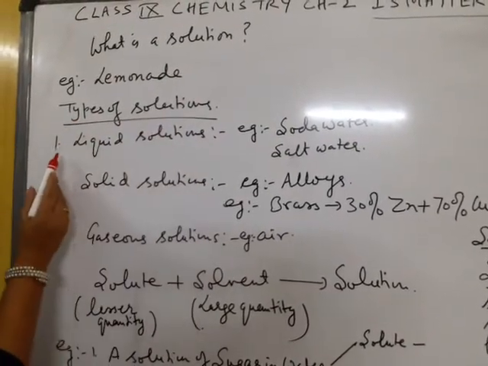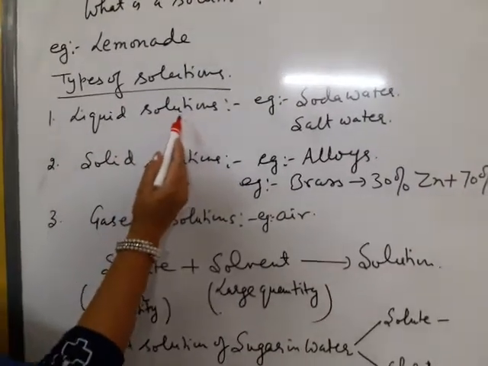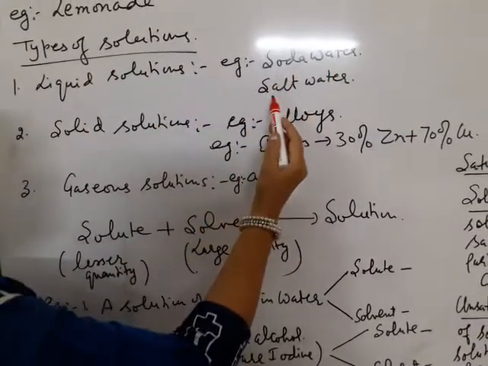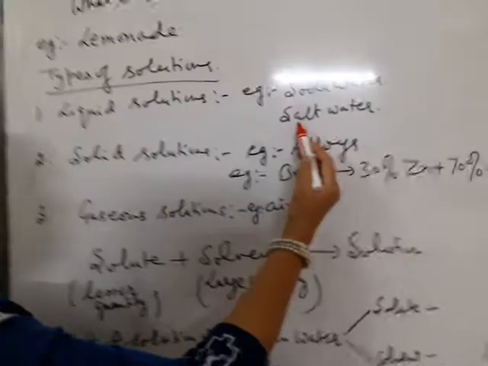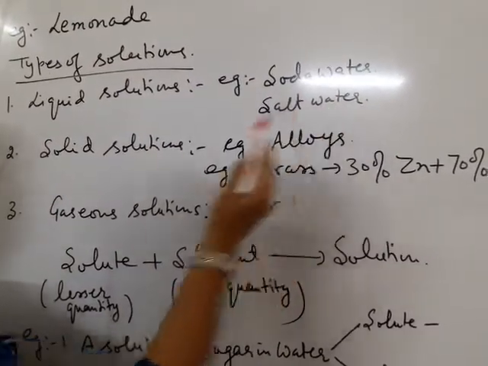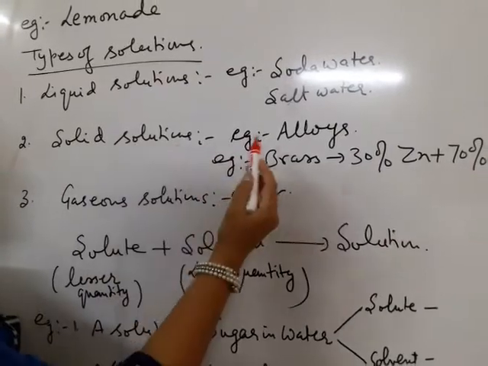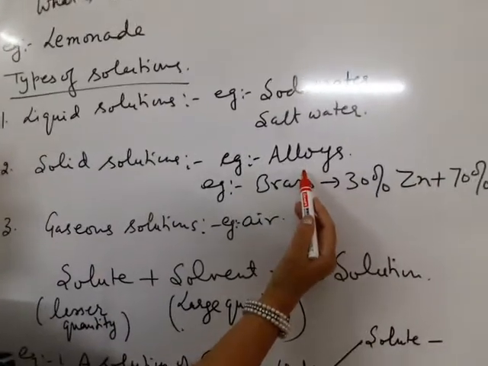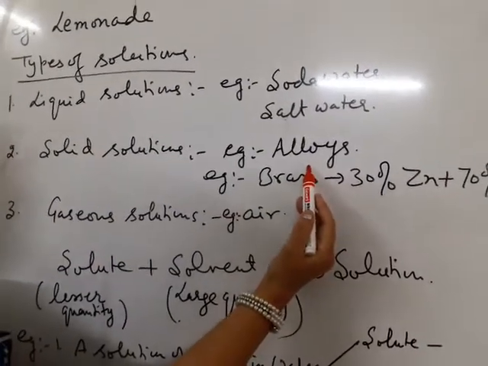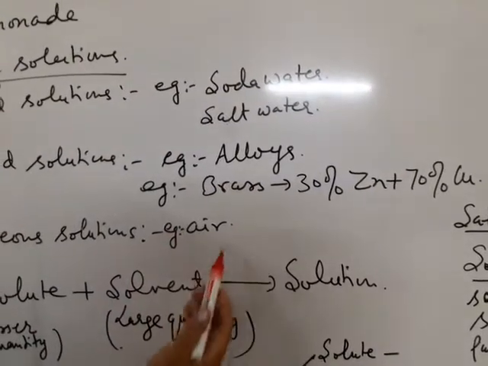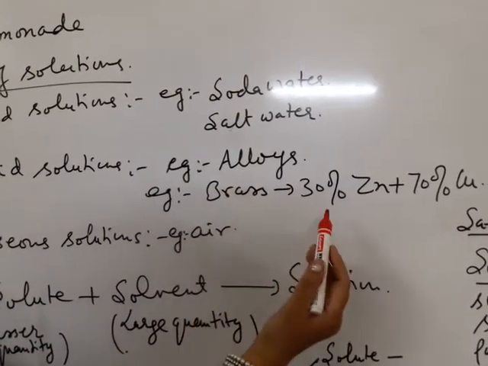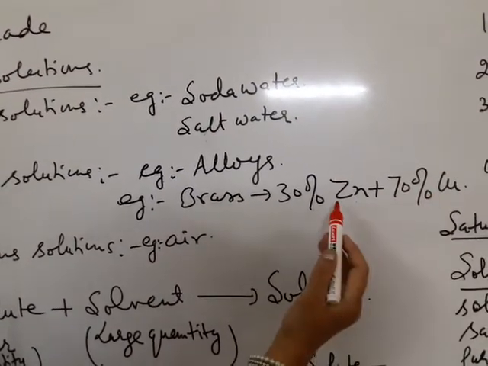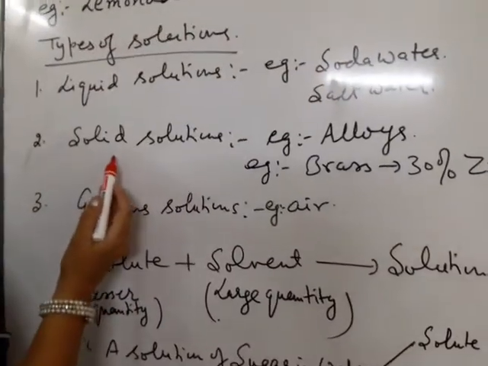So types of solutions, we have liquid solutions. Liquid solutions are those in which liquid is added in the liquid, like soda water, or salt water, in which salt is solid which is added in water. We have solid solutions in which two solids are mixed. Examples are alloys. Alloy is a homogeneous mixture of metal and metal, and metal and non-metal. I have given an example of brass. Brass is an alloy of 30% zinc and 70% copper. Both are solids, but it is a solution.